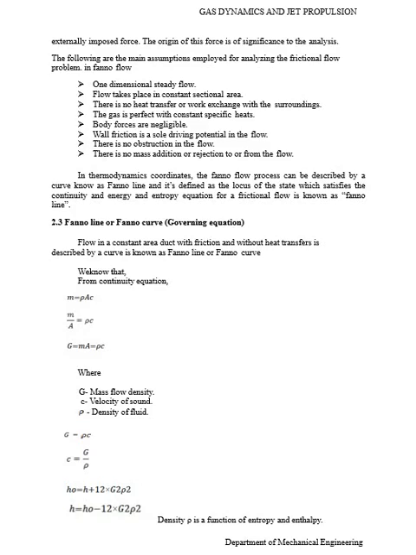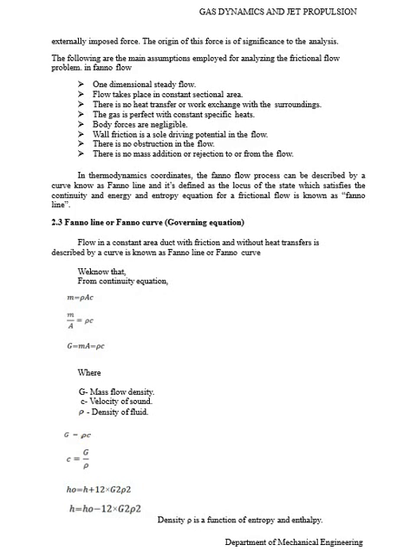Effects such as viscous dissipation are also usually negligible. Hence, we can still assume the fluid to be inviscid and take the friction force exerted by the wall as an externally imposed force. The origin of this force is not of significance to the analysis.